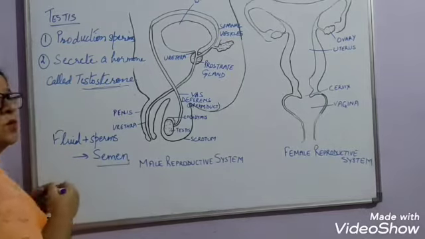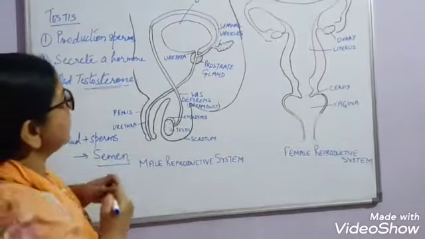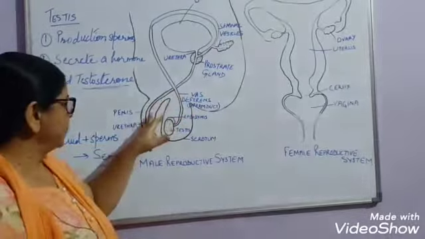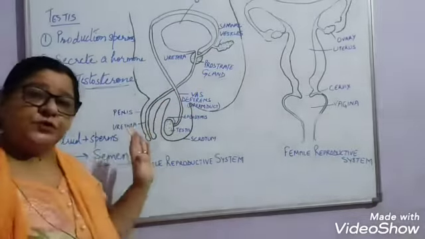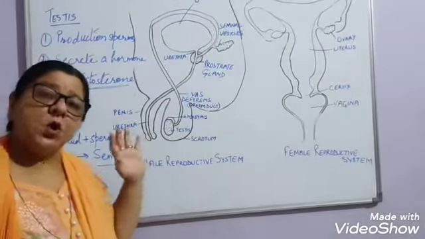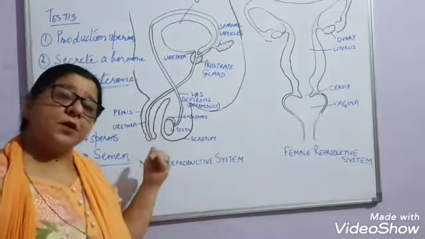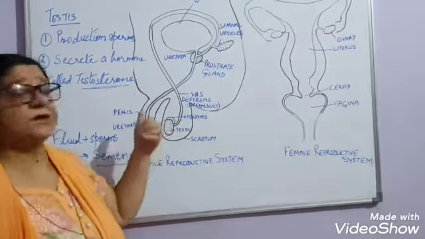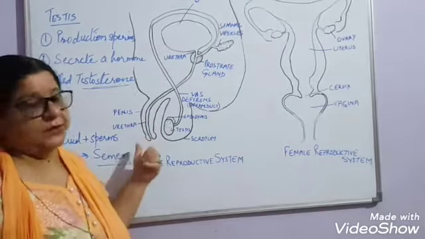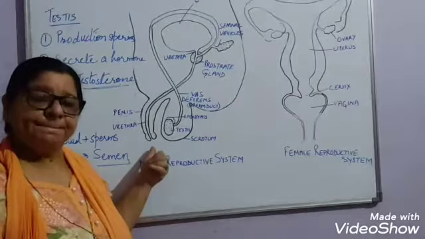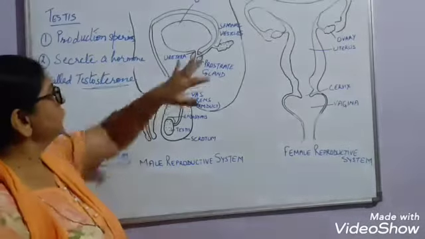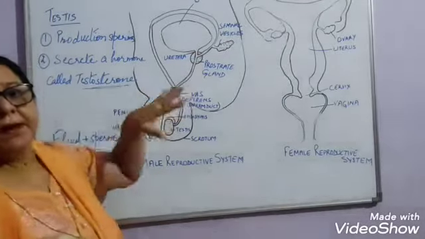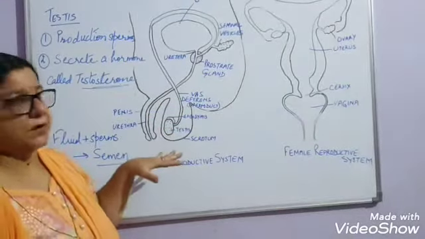Now, they will pass through the urethra. It is a common passage for urine and also for the passage of sperms. So, this is about the male reproductive organs.